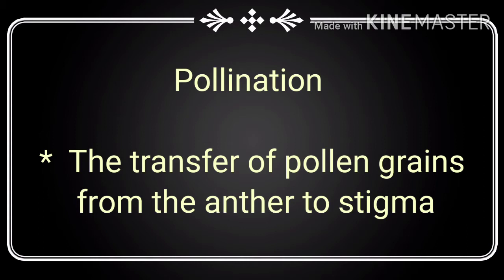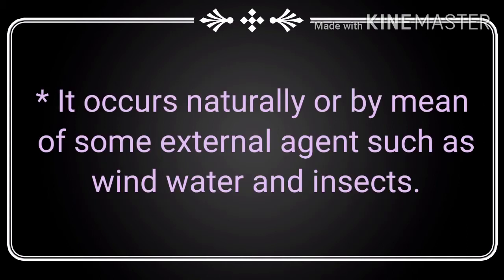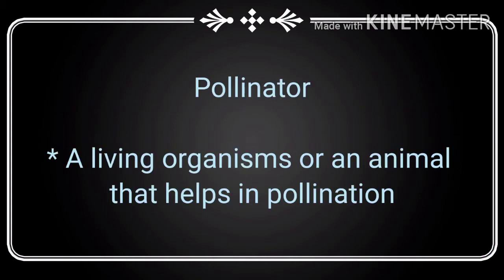For the formation of seeds, the pollen grains produced in the anther must be transferred to the stigma of the pistil. The process of transfer of pollen grains from anther to stigma of the same flower or another flower of the same type of plant is known as pollination. It occurs naturally or by means of some external agent such as wind, water and insects.